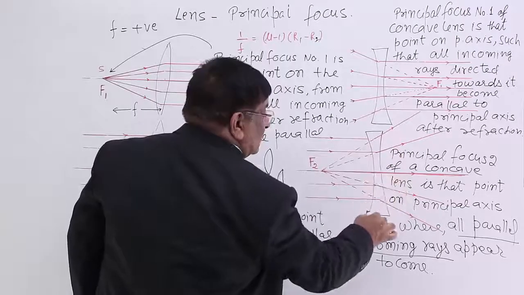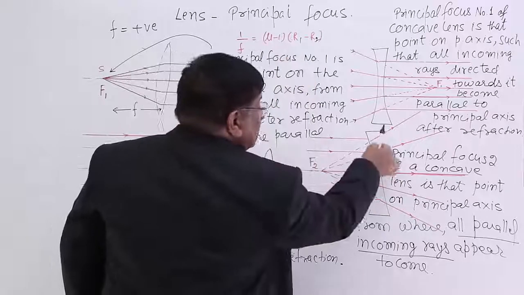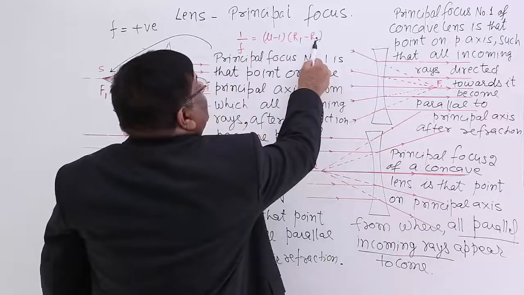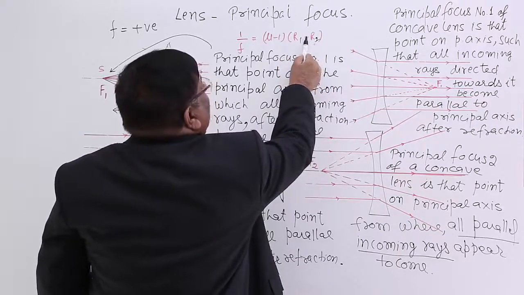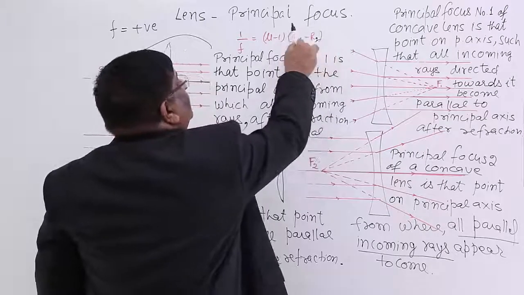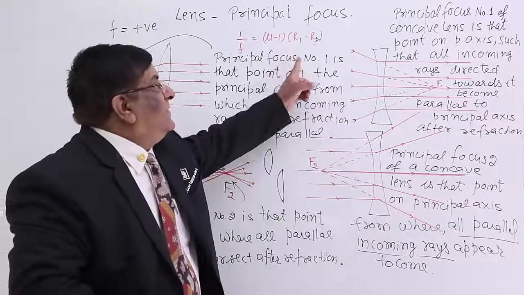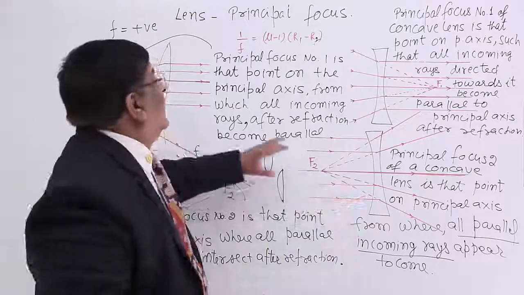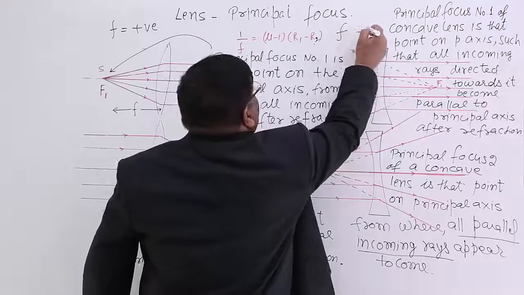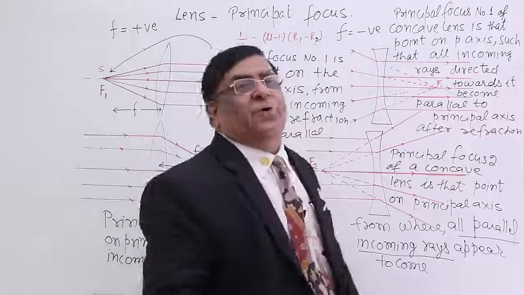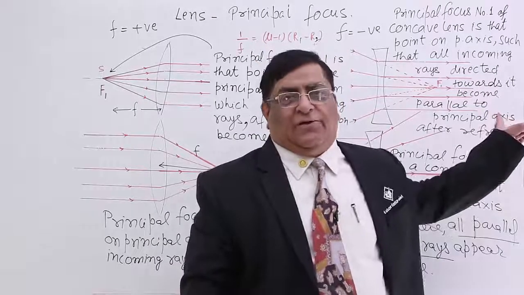In case of this lens, surface number 1 has negative R, so this will be negative. This is positive, so this will be positive. So this is minus, this is positive, and this is minus. So minus and minus, this whole thing will become negative. So the focal length will be negative. Mathematics proves that the focal length for concave will be negative, and for this it will be positive. f negative. So remember, whenever our answer for focal length comes negative, it is a concave lens,